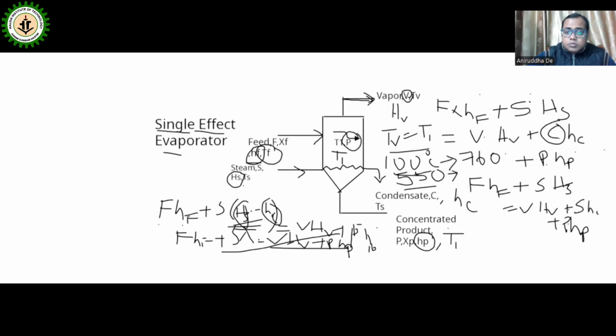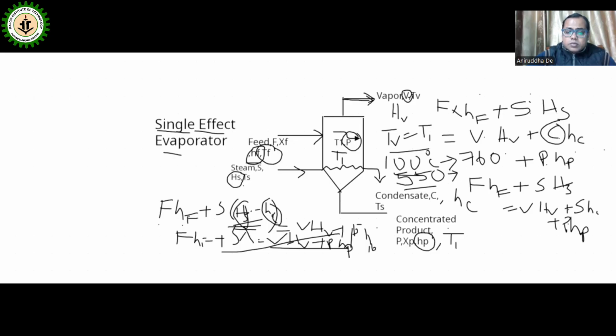But sometimes, suppose any solution you want to concentrate, due to the dissolved material, boiling point elevation will occur.